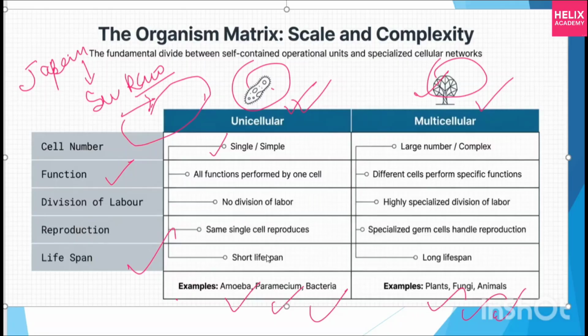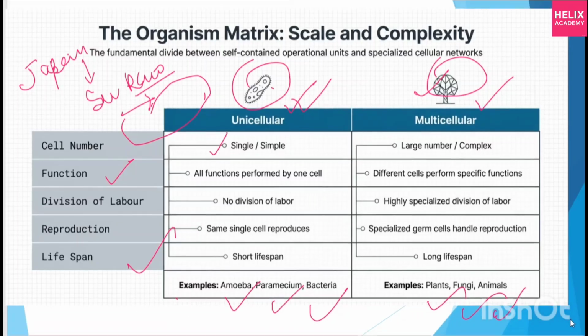They will ask you about the examples. They will ask you these kinds of questions: name some unicellular or multicellular organisms. In unicellular, amoeba, paramecium, bacteria are unicellular. And in multicellular, always keep in mind fungi and algae. I think there is one exception in algae, but these are multicellular, okay, keep in mind. Students are always confused in this.